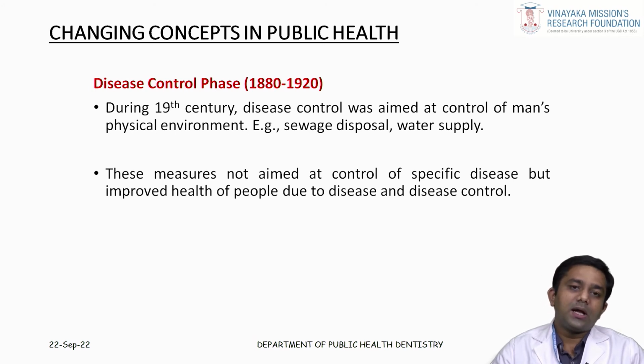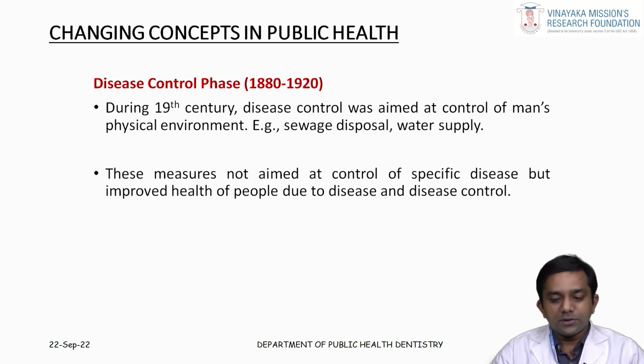Most of the healthcare infrastructure was led by the disease control phase, that is, how to control a particular disease, mainly the prevention of cholera. Cholera was more prevalent in this period. So they focused on providing good quality water supply and proper sanitation facilities for the community. These measures were not aimed at control of a specific disease, but improved the health of the people.